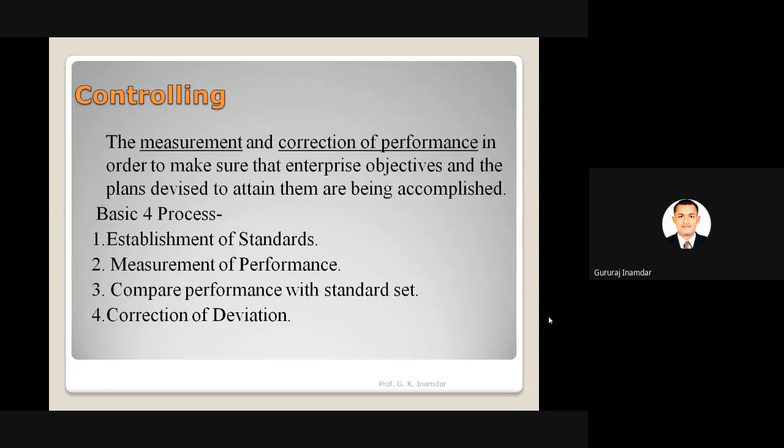Next is measurement of performance. According to the standard, you can take whatever measurement instrument or measurement strategy is needed, and with the help of that, take the measurement. Whatever unit we have set in the standard, with the help of that unit we can measure the performance. The third step is comparing performance with standard. Whatever measurement we have taken, we compare it with the standard, between the first step and second step. And the last is correction of deviation.